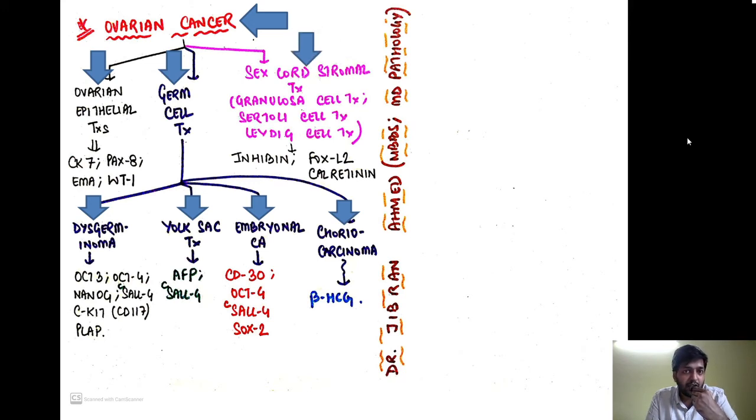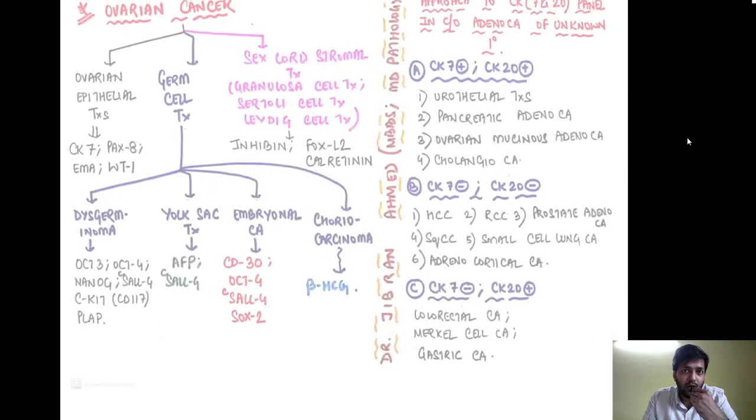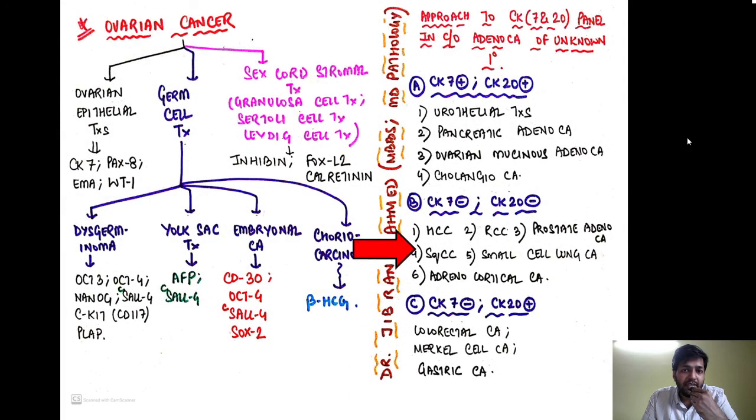Now, the sex cord stromal tumors, that is the granulosa cell tumor, Sertoli cell tumor, and the Leydig cell tumor, are positive for inhibin, FOXL2, and calretinin. Now, we are going to see an approach towards the diagnosis of adenocarcinoma of unknown primary.